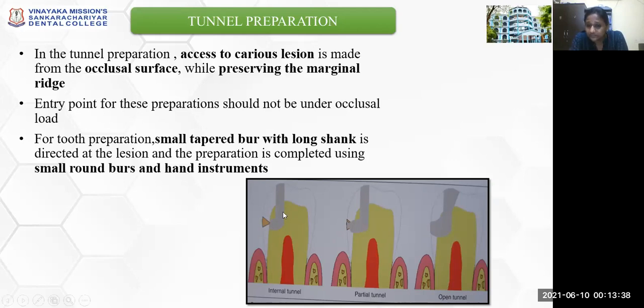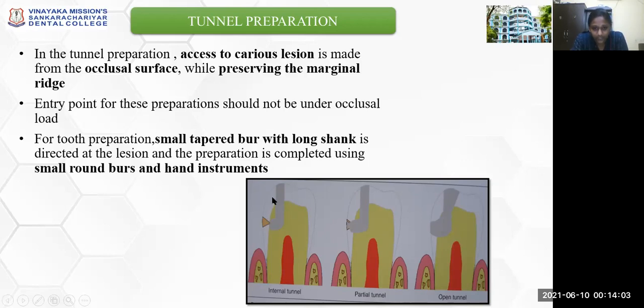So as you see in this picture, when you have a proximal caries, in your GV Black's cavity preparation for extension for prevention, you will start preparing from this occlusal surface and you will prepare to the proximal part. So in order to come to this proximal part, you will come through your occlusal as well as from the proximal side.